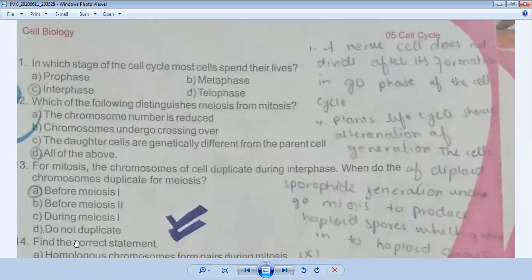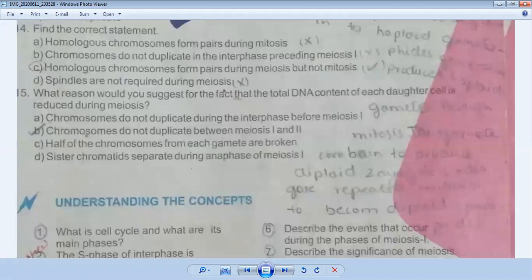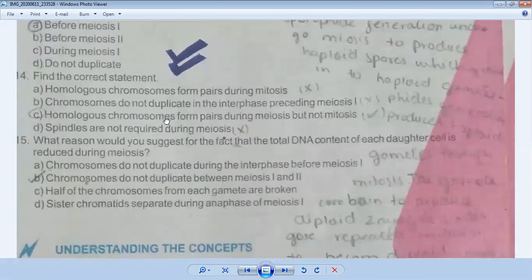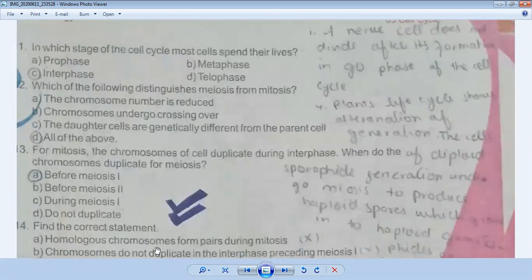Oh, sorry, this is page number 1. Okay, beta, this is number 11.